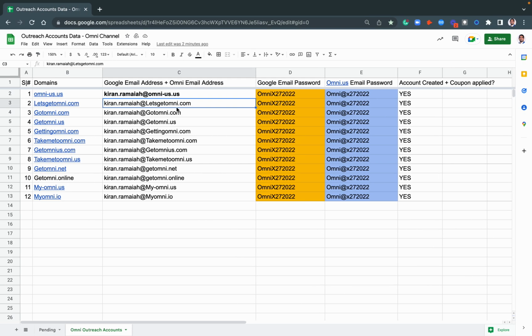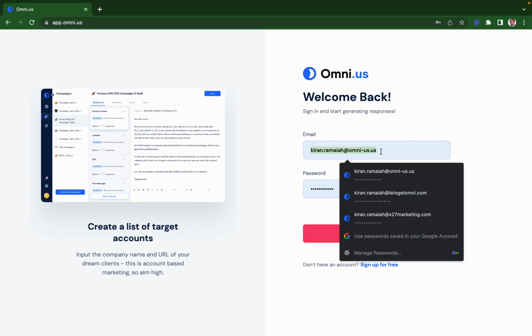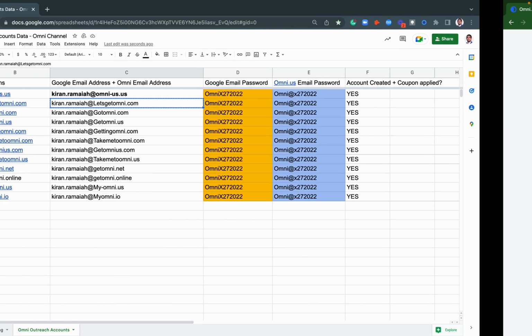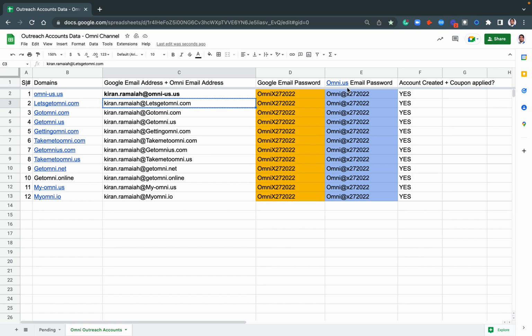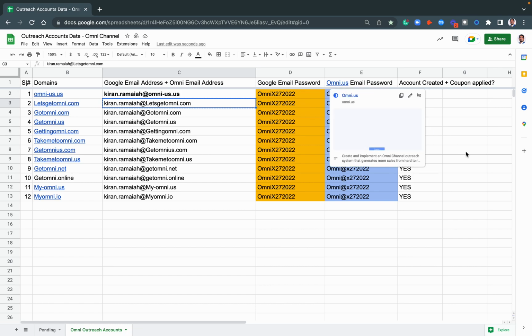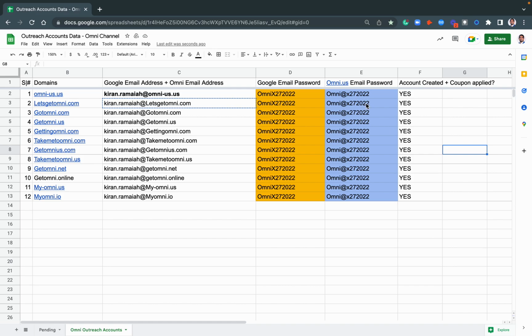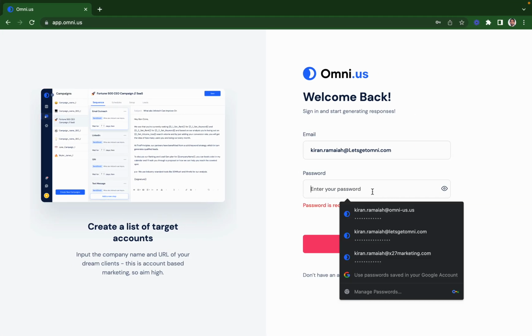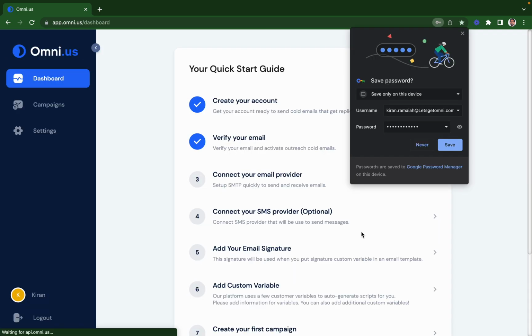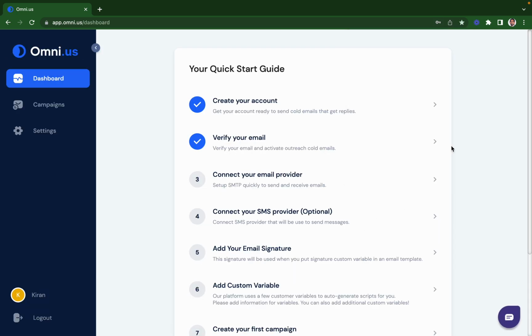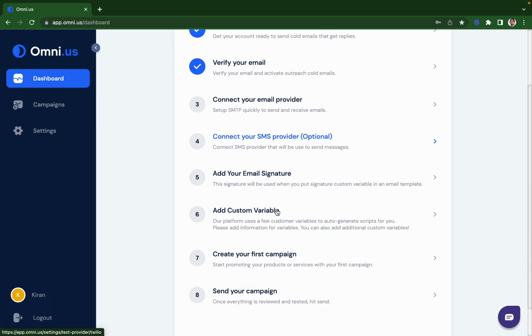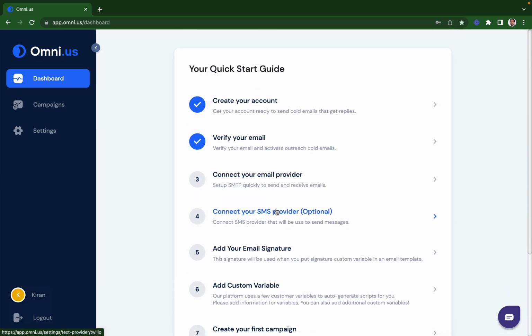Let's say we need this account, right? You can copy this email, and here you have the password, the Omni email password, Gmail password, right? So the password for this one is this. Simply enter, copy, and sign in. As soon as you sign in, you see that there are a lot of checkboxes to make sure that the account is set properly. One is you've created an account. Yes, you've verified your email. That's a login email. Perfect.